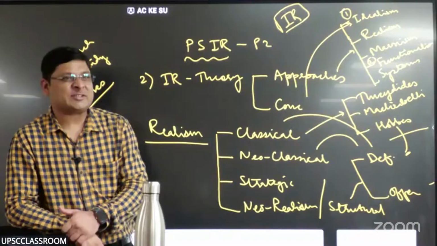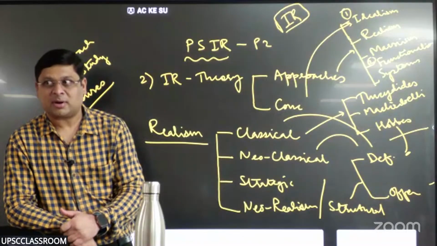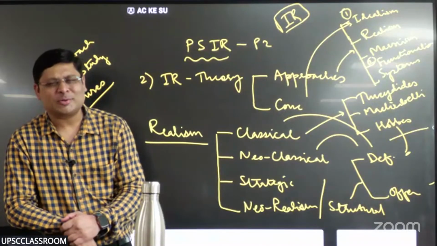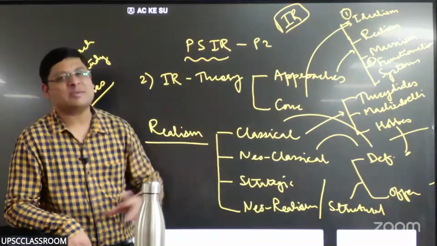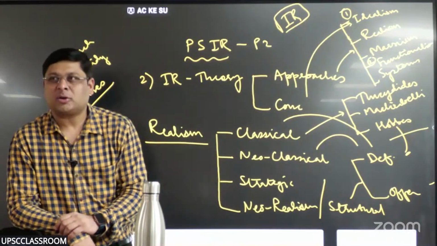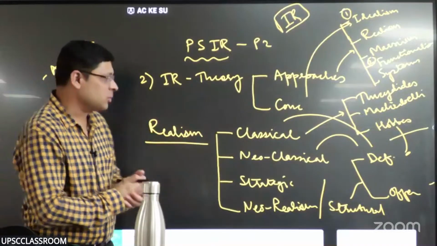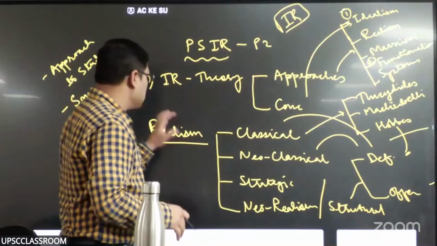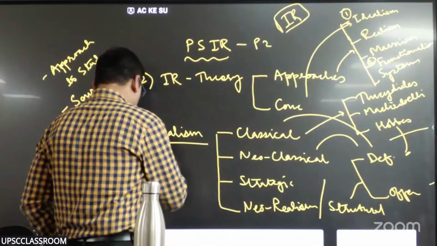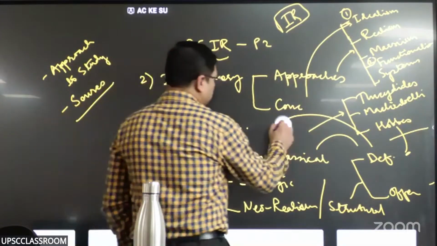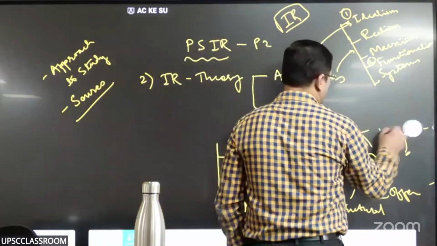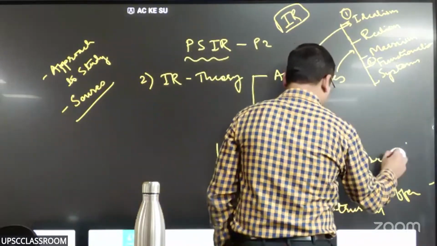Don't put yourself in that spot. This is a basic understanding of the syllabus. I'm just trying to break down the syllabus to understand what all things we are supposed to cover. Okay, so that is about realism. Next, Marxism. What all things will we learn in Marxism?